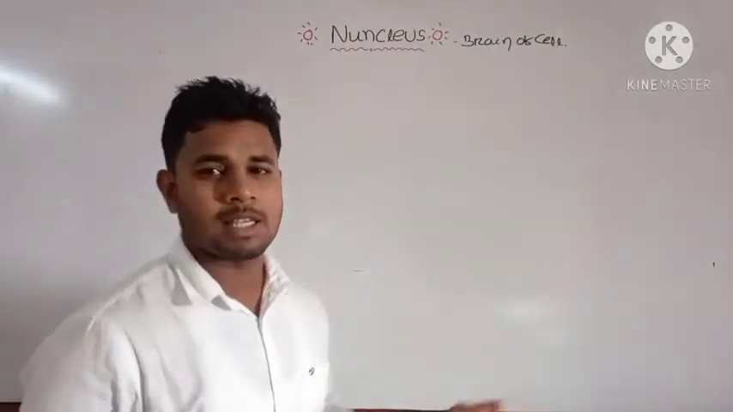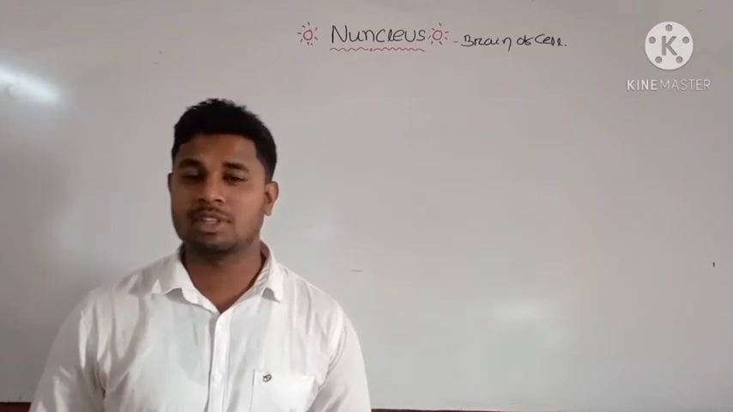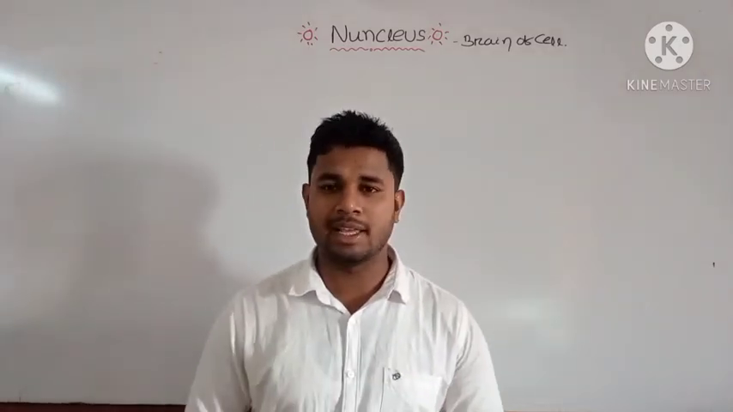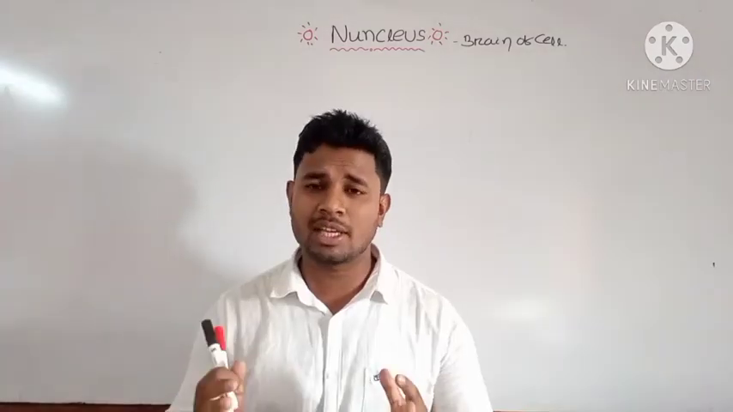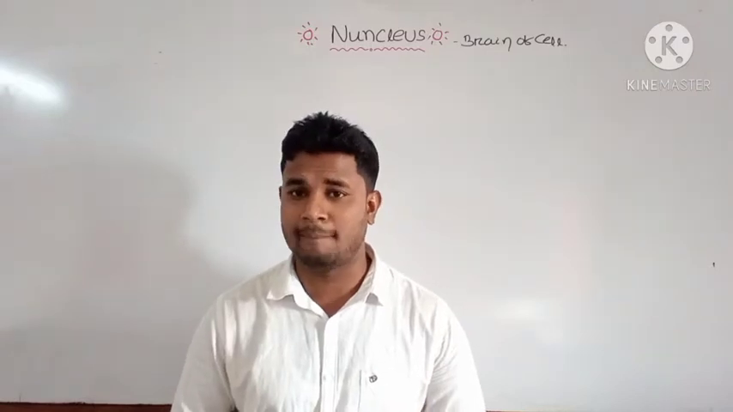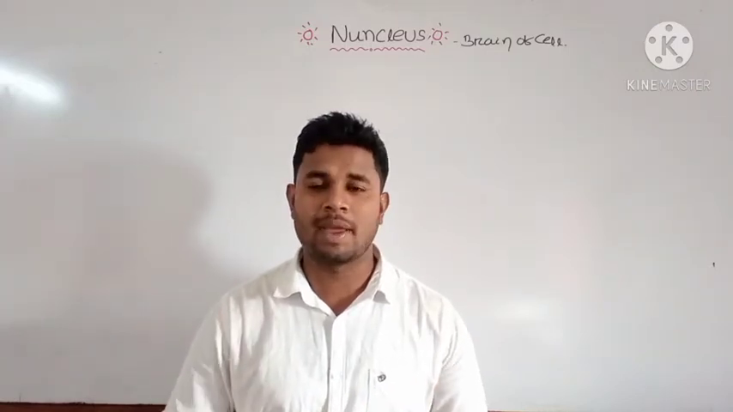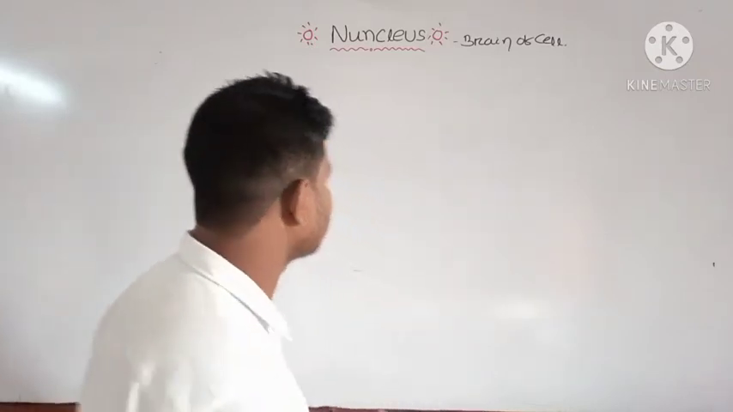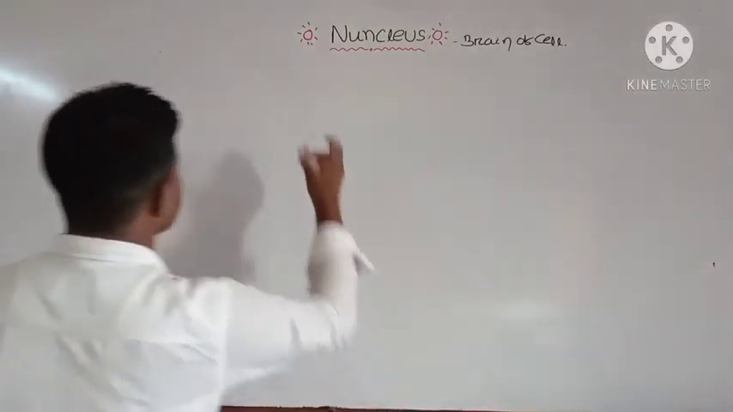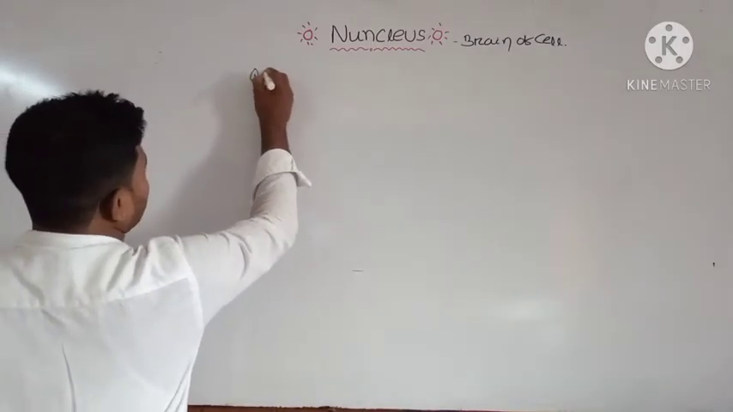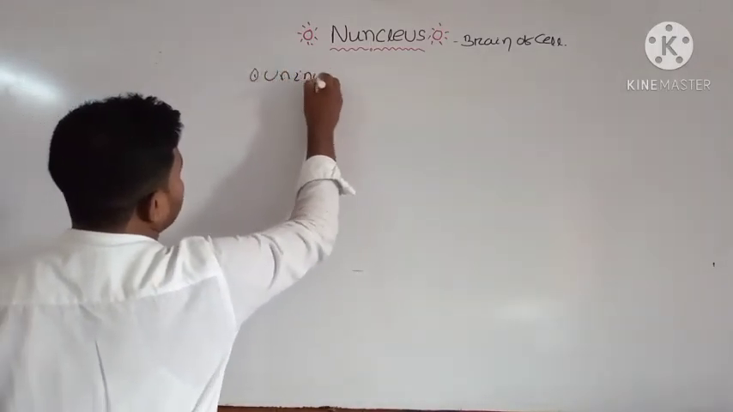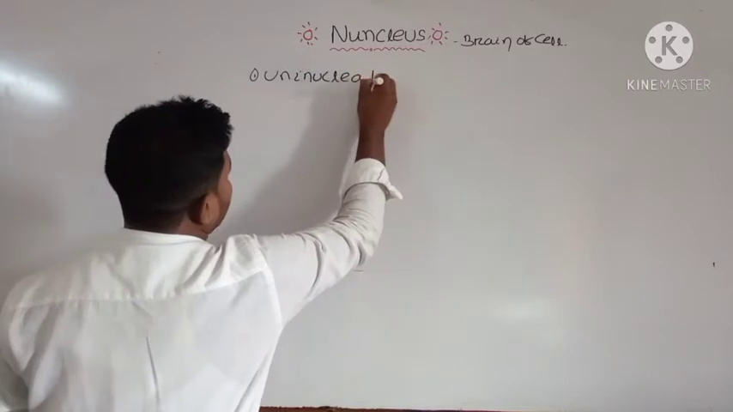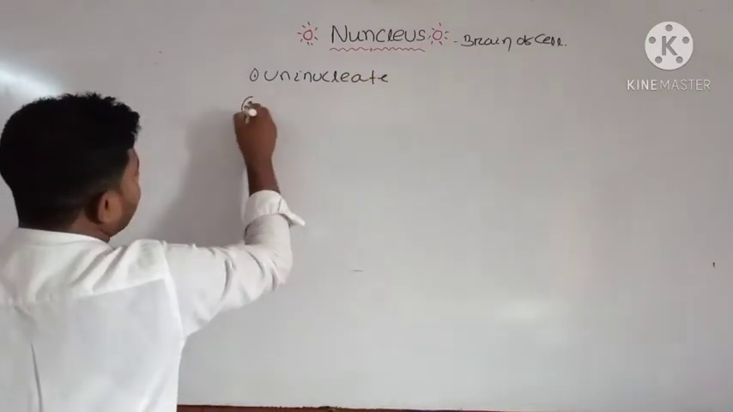Now let us discuss some important points about the number of nuclei in a cell. Based on the function and structure of the cell, different types of cells may have different numbers of nuclei. Mostly the nucleus appears in four forms. The first is uninucleate. The second is binucleate.